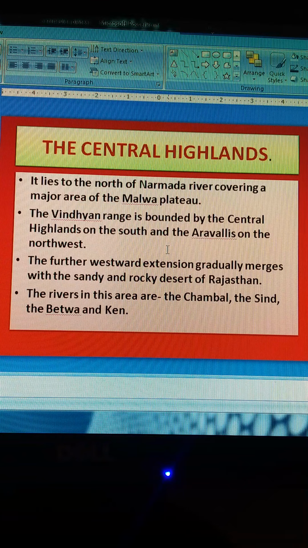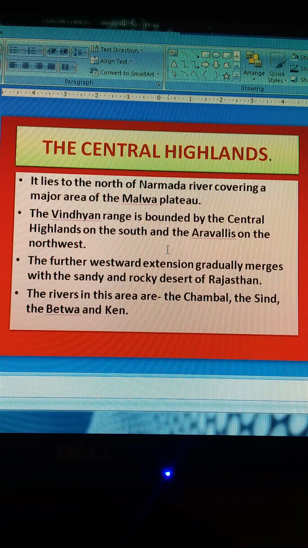The further westward extension gradually merges with the sandy and rocky desert of Rajasthan. The rivers draining this region, namely the Chambal, the Sindh, the Betwa and the Ken, flow from southwest to northeast, thus indicating the slope. The Central Highlands are wider in the west but narrower in the east.